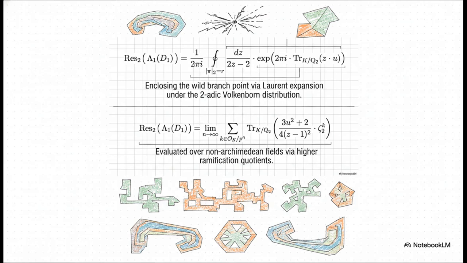To figure out the mathematical impact of this deep hole, we have to isolate the critical residue along the deformation path. So how do we do that? Well, we deploy an Adelic contour integral. By enclosing the wild branch point using a Laurent expansion, specifically under the 2-adic-Volkenborn distribution, we can evaluate this analytically as a Tate-trace sum over the higher ramification quotients. You can see that playing out in the bottom equation.